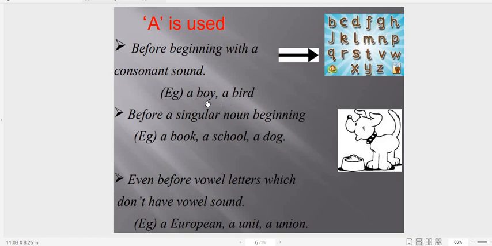Any word beginning with a consonant letter, we will put a before it. For example, I have discussed with you a boy, a bird.